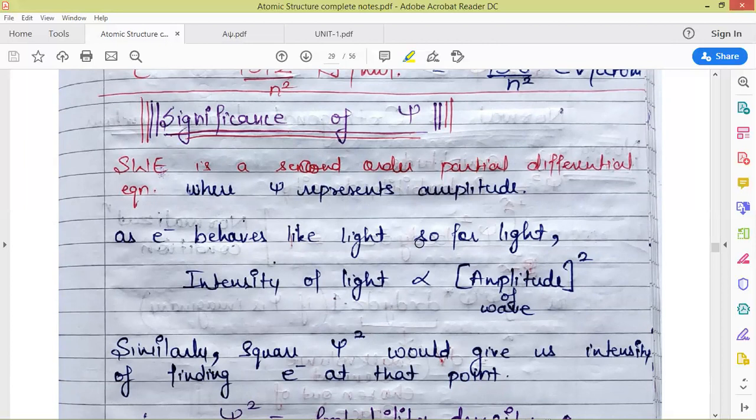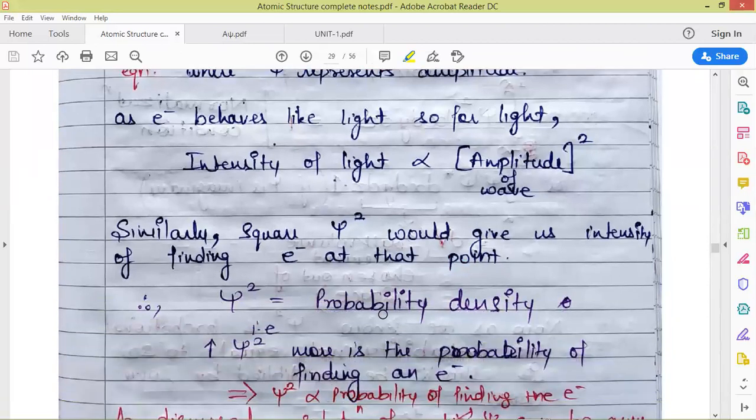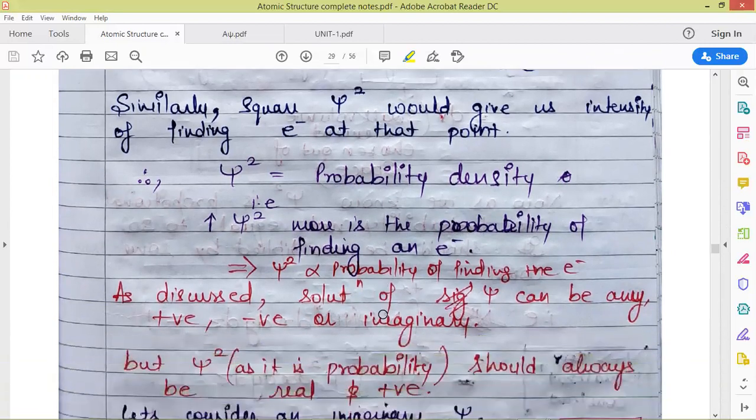As the electron behaves like light, and for light, intensity is directly proportional to the square of the amplitude of the wave, on similar terms we can say that psi square gives us the intensity of the electron in three-dimensional space. That means it gives us the probability density, the probability of finding the electron in three-dimensional space. So the more the value of psi square, the more is the probability of finding an electron around the nucleus in that particular three-dimensional space.